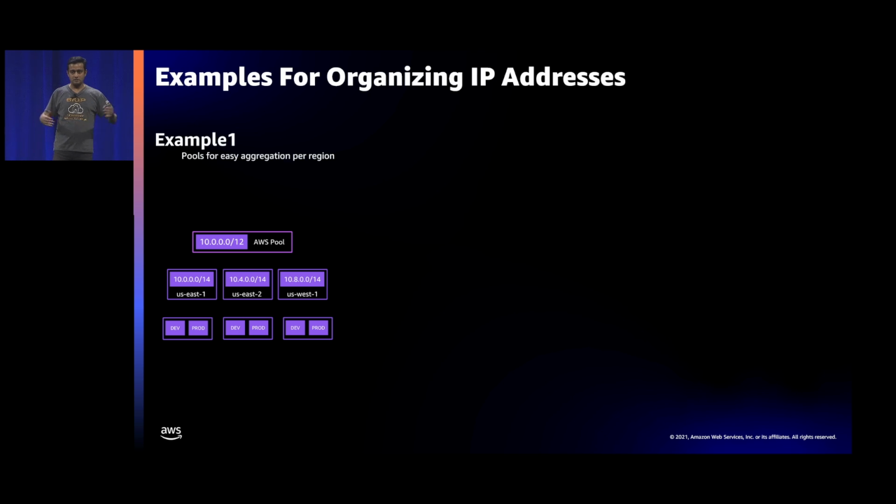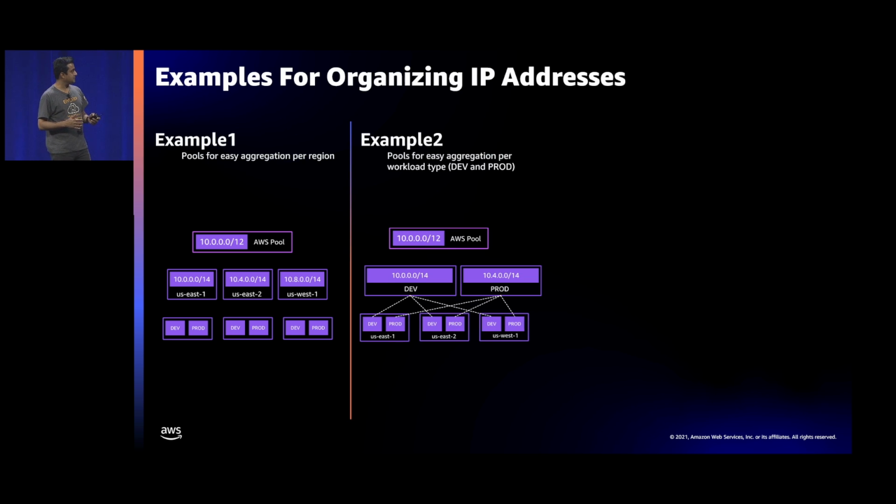This is the first example, and you took a big aggregate, so that is your AWS-wide CIDR. Now you divided it based on regions, because now one single CIDR represents your routing to that region. So TGW configuration or DX configuration is very simple. Then you divide it into dev and prod accounts in each region, and now you can set up firewall or security group rules for dev CIDRs and prod CIDRs. They can be different.